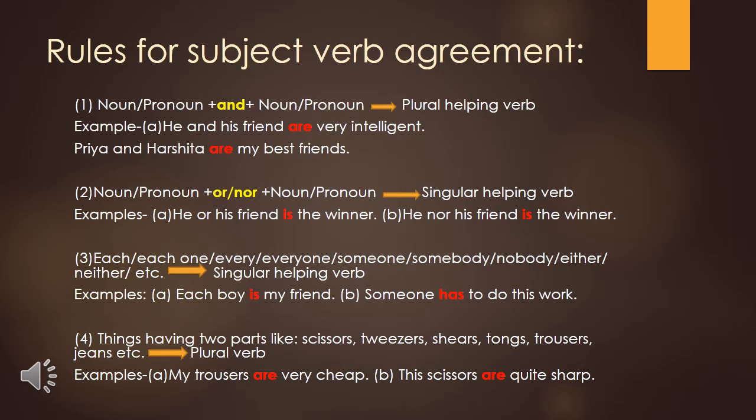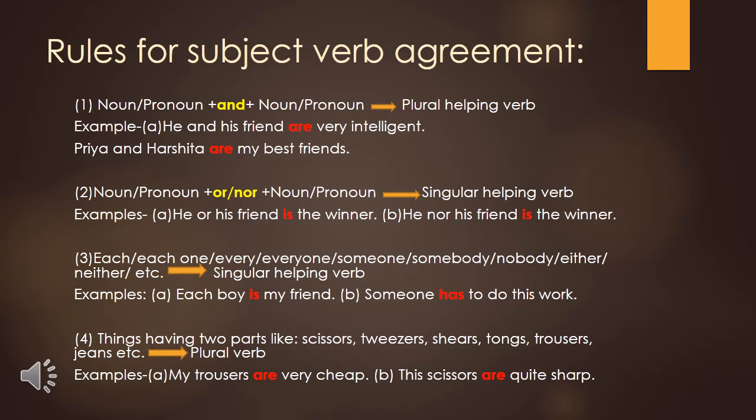See rule number two. When two nouns or pronouns are joined by or or nor, in that case a singular helping verb we have to use. Example: He or his friend. He is a subject, his friend is also a subject, both are joined by or, and that's why I have used is here, which is a singular helping verb.